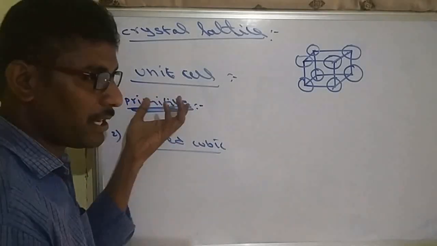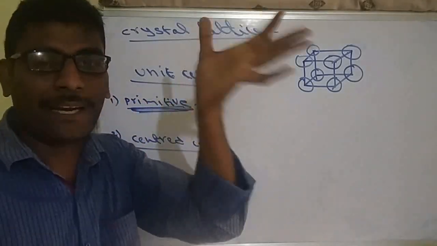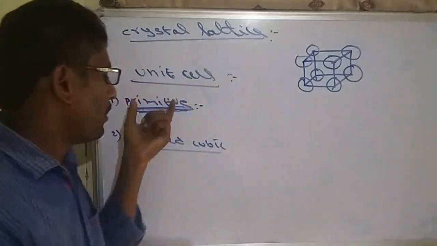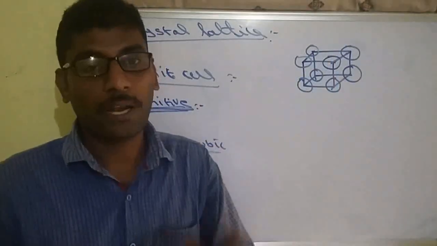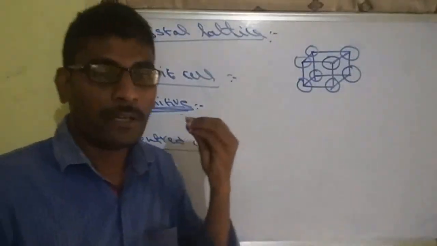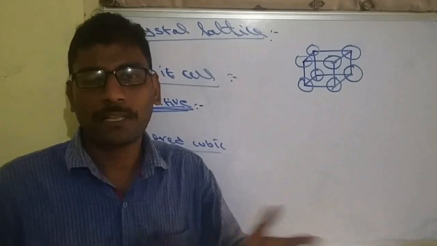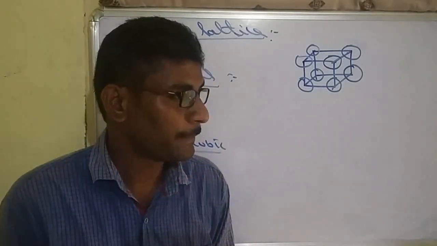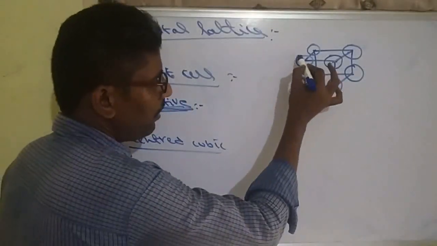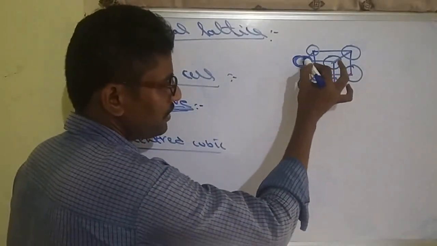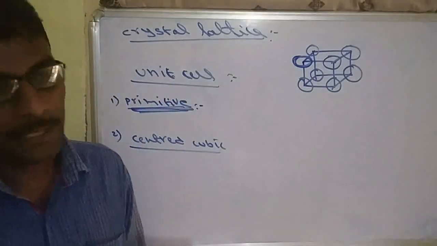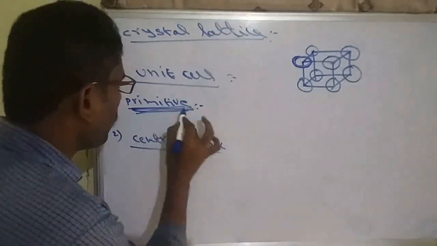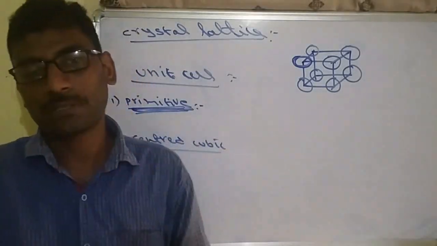So in primitive unit cells, particles are always present at the corners. There must be 8 corners. So that's why the number of lattice points. Lattice point, another definition, is the position of a particle. It is not the number of particles, it is the position of a particle. Here at one corner, one particle is there. This particle position we call a lattice point. This is also a lattice point. This is also a lattice point. So in primitive, there are 8 lattice points.